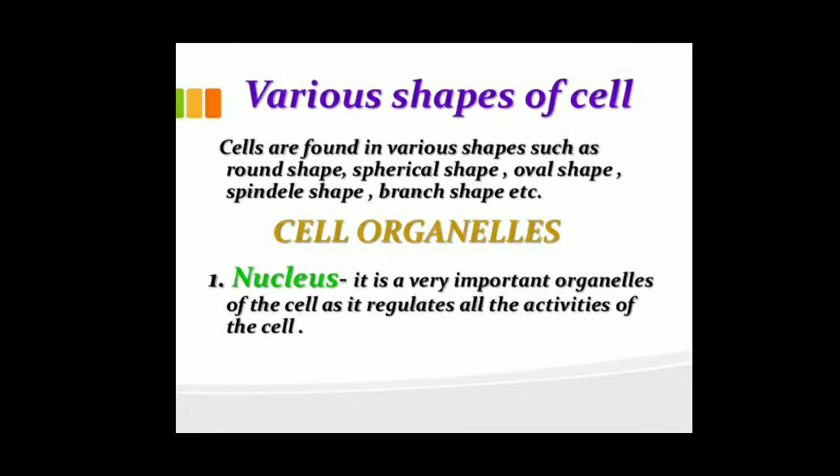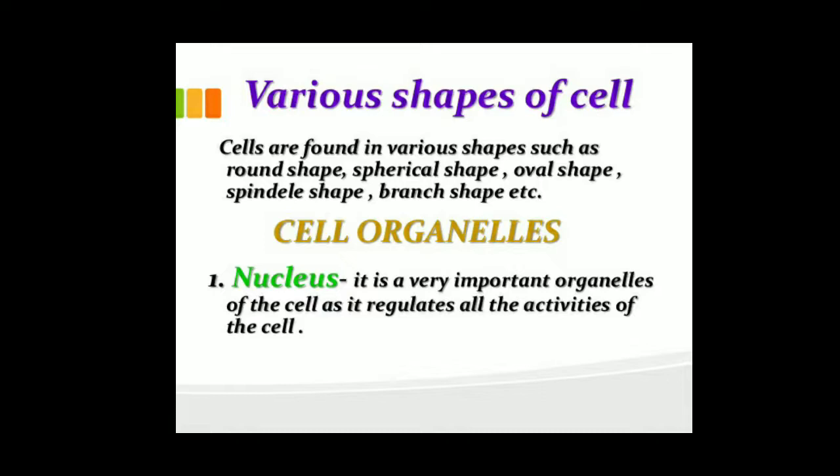So we are familiar that cells are of various types or various shapes. Cells are found in various shapes such as round. You have seen a picture of a cell which is round in shape, and that is the female gamete.